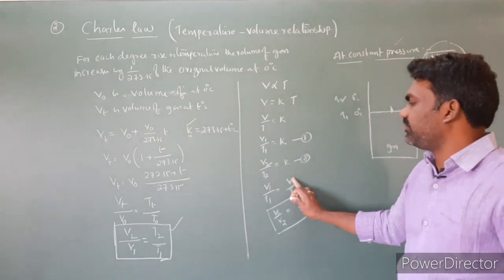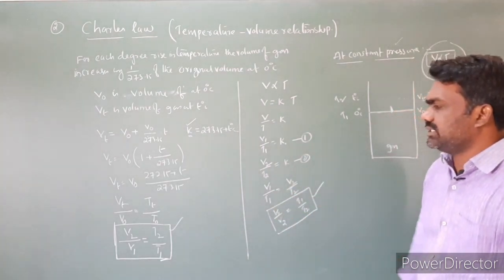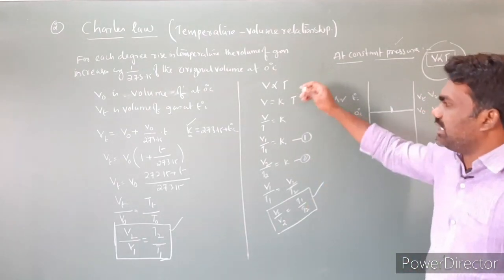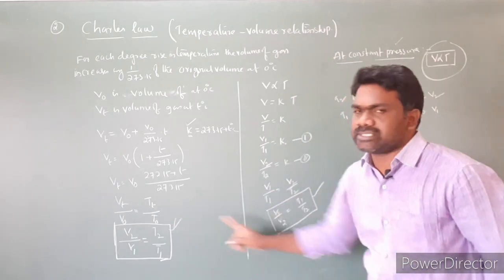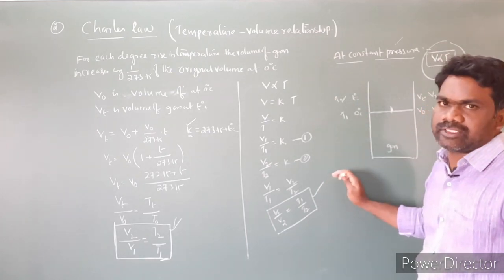V1 by V2, you are transposing here, V1 by V2 is equal to T1 by T2. So this is another expression for Charles law. Directly, this is a method, we will get the Charles law expression, and these two equations are the same. This is another method to derive the equation for Charles law.